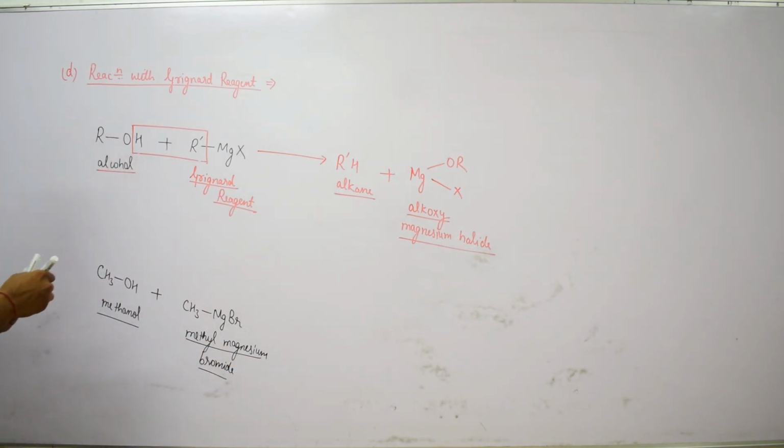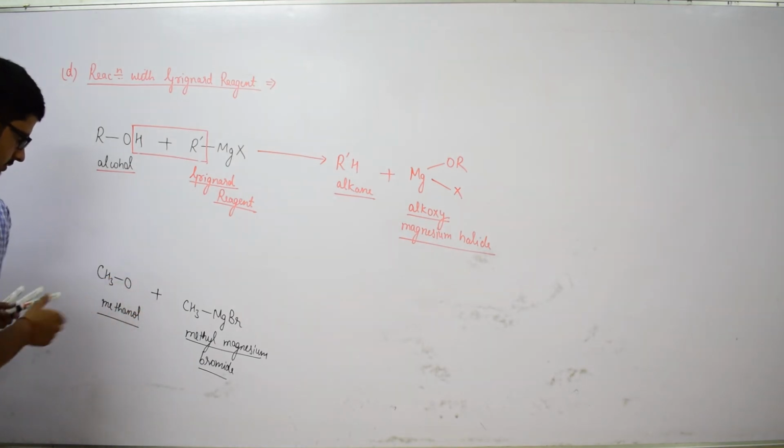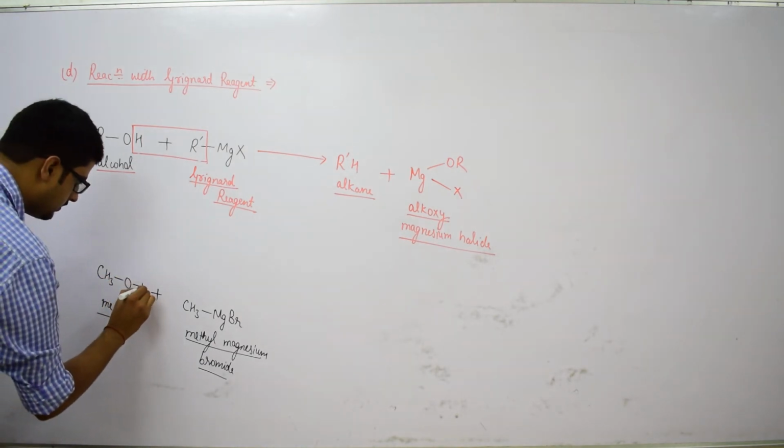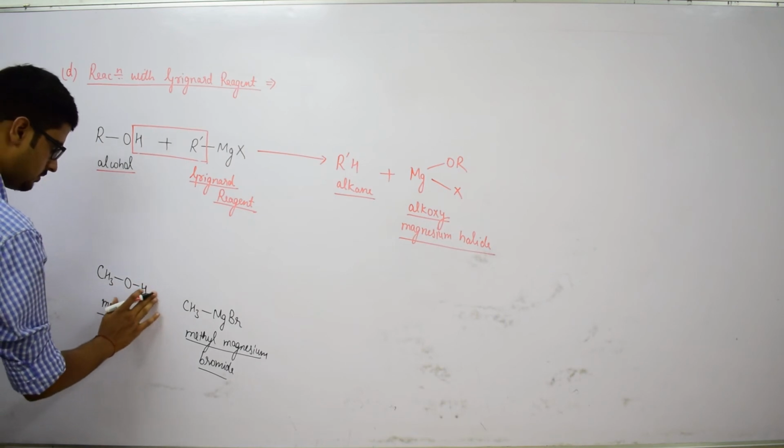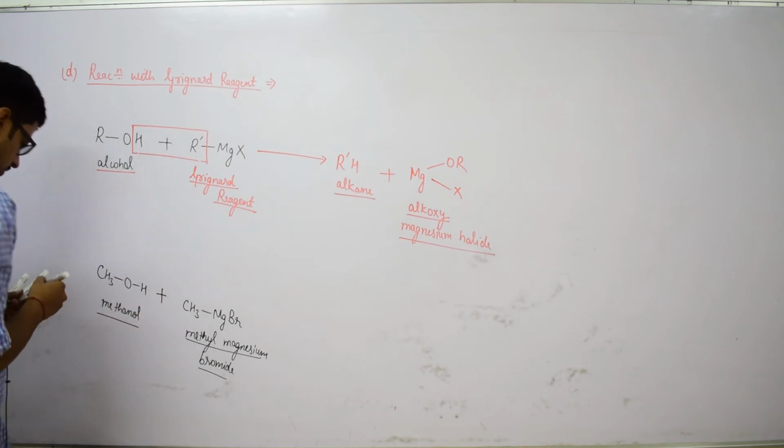So, when the two are treated, what will happen? Let this hydrogen atom be shown with a bond. So, what will happen in this case?